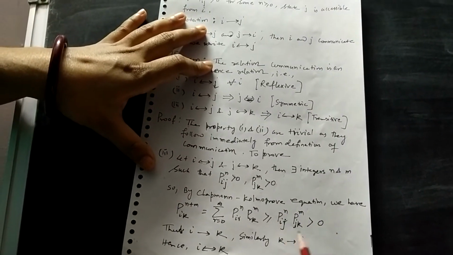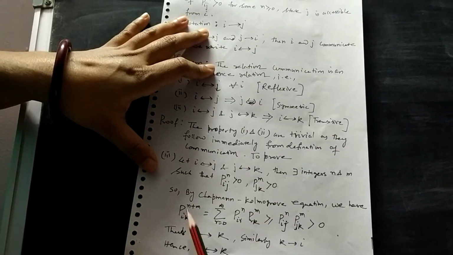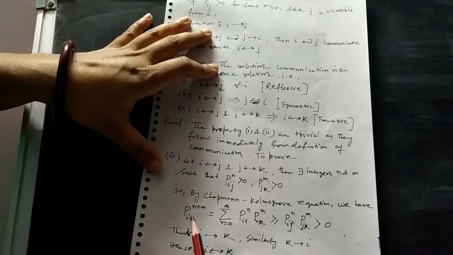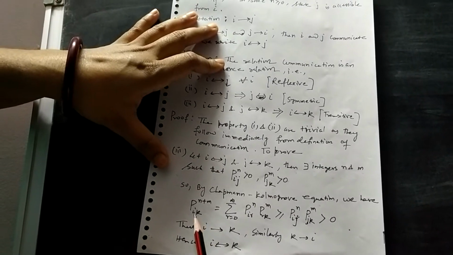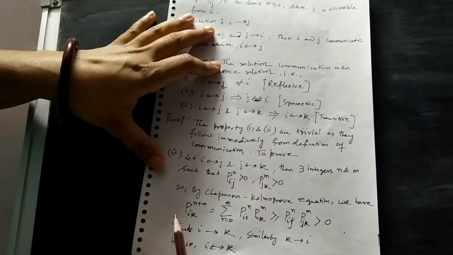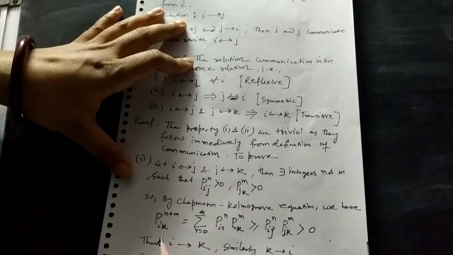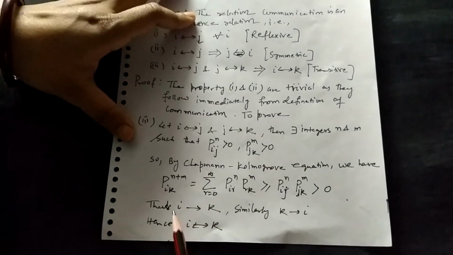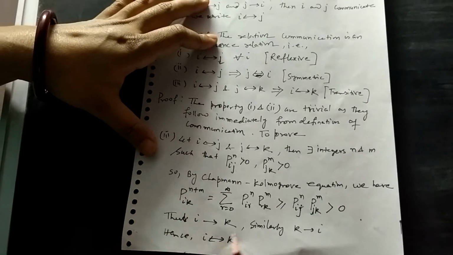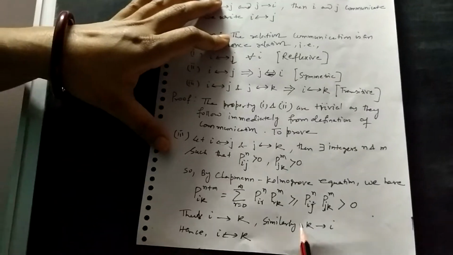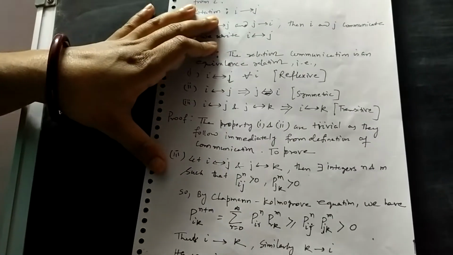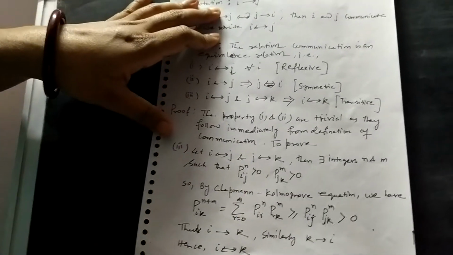So with this condition, Pik(n+m) greater than 0, we can say that state k is accessible from state i in n plus m steps. So we say that k is accessible from i. Similarly, we can prove that i is accessible from k. So with these two conditions, i and k communicate. With this, we can say that the relation communication is an equivalence relation.